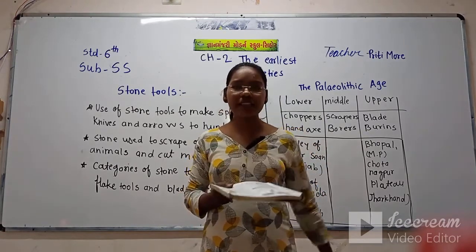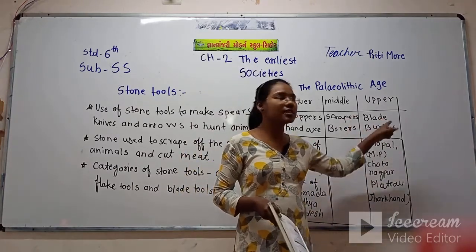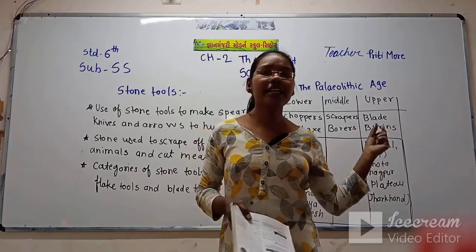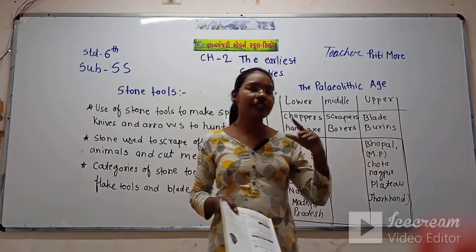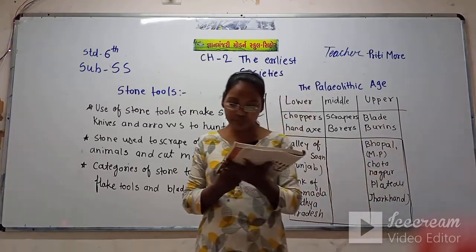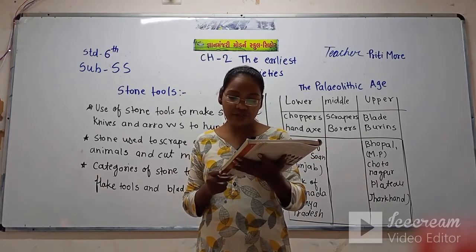What were they using in this period? Blades and borers. They used the blades and borers with the new techniques they invented, and in different sizes they made these blades and borers, along with advanced darts and fishing hooks.